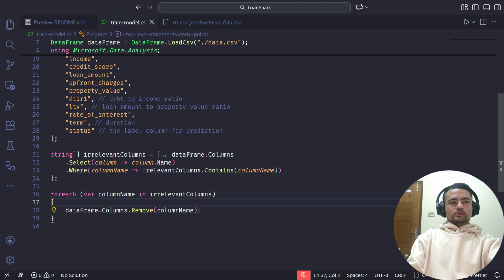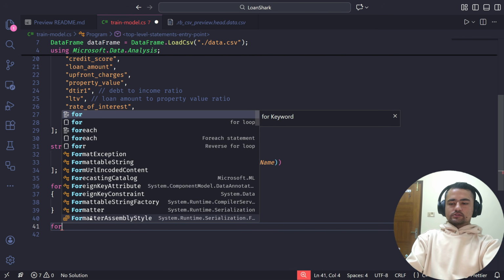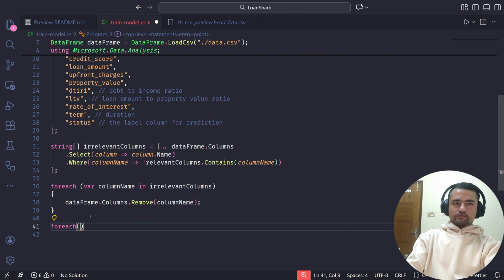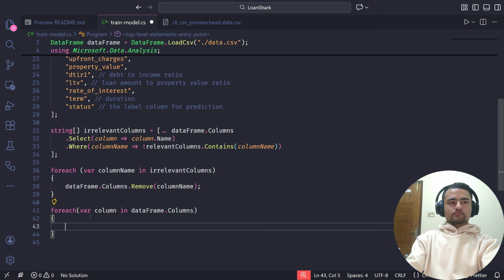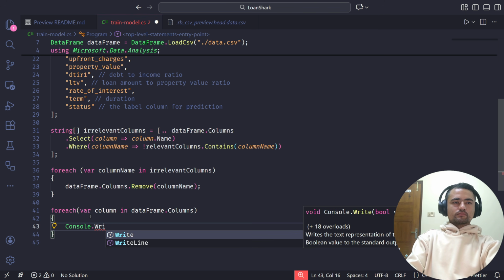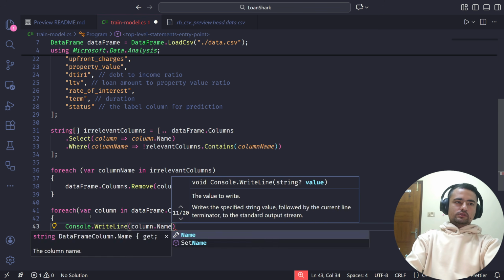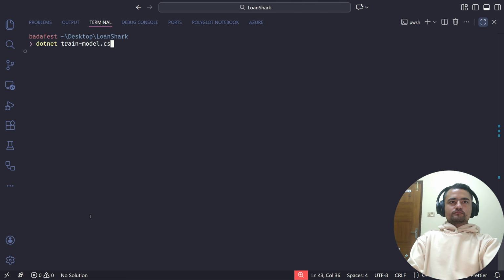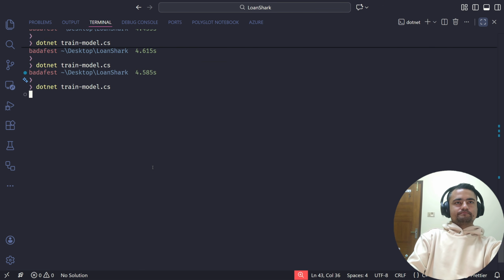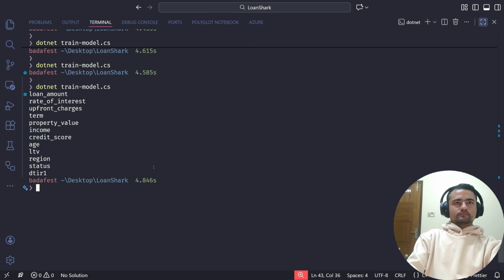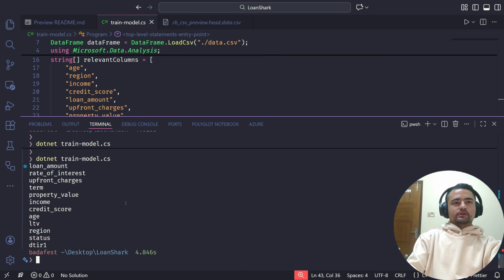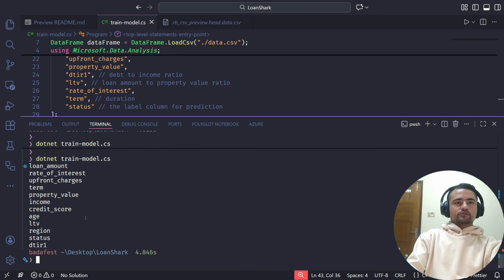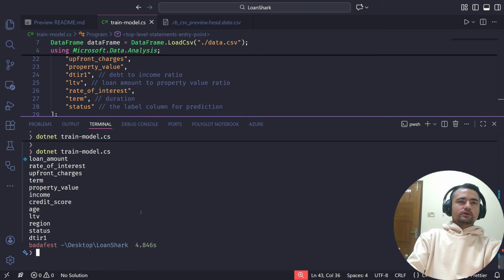Okay, so these are the columns that I'm going to be using. Let's just see what are the columns that we have real quick. I'll just see the columns name, run this real quick. And here we have just a handful of columns. So if you want to verify, then these are exactly the columns that I have in the relevant columns name here. If you want to verify, you can go ahead and do it. But for now, I think we are good.